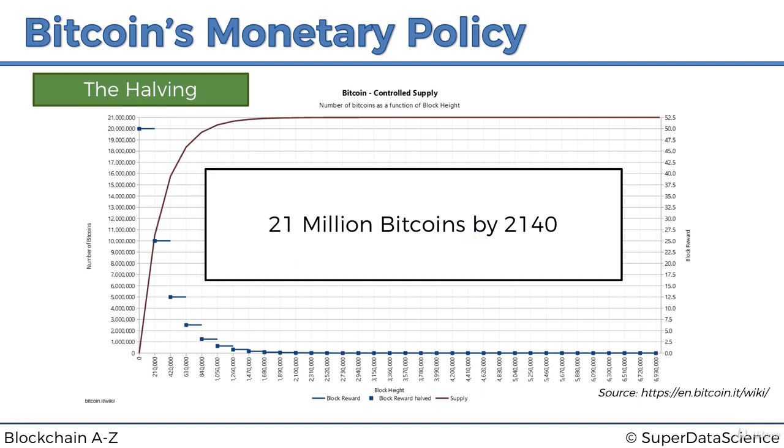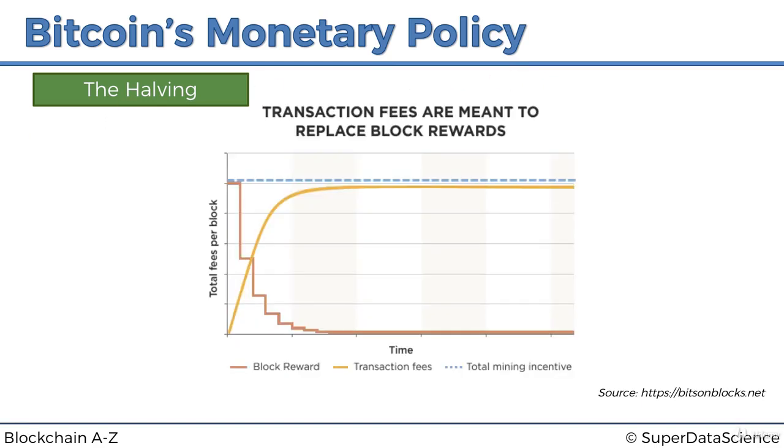And there's actually an interesting chart. Let me have a look at what we want to talk about next. Oh, actually, first I wanted to mention this. This is a different chart. Here you can see the red line is the block reward. As you can see, it's been halved every 4 years, it's going down.